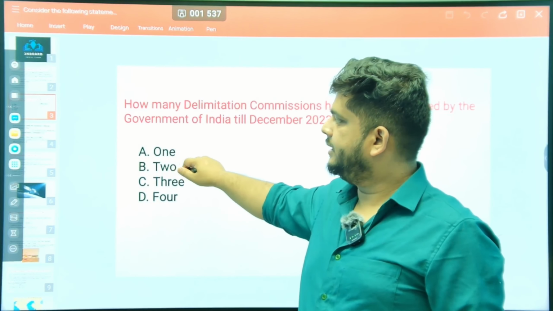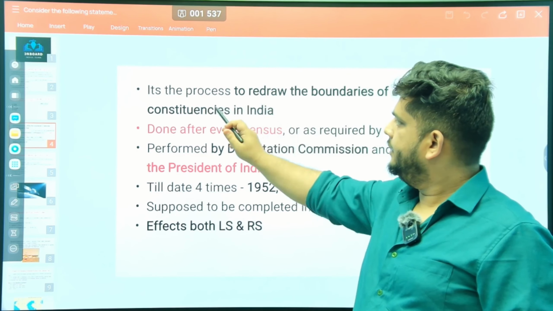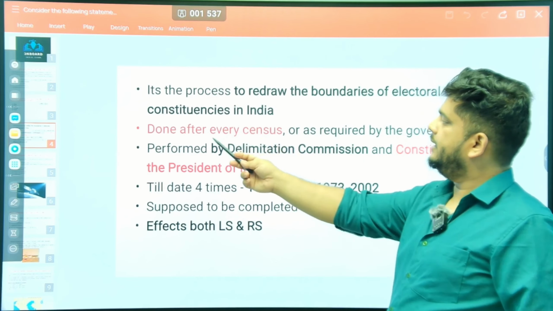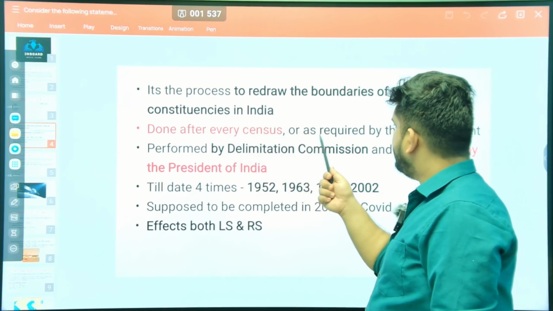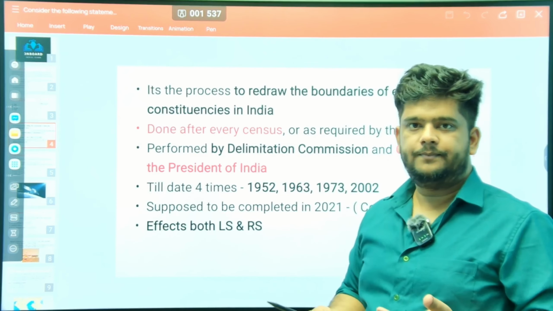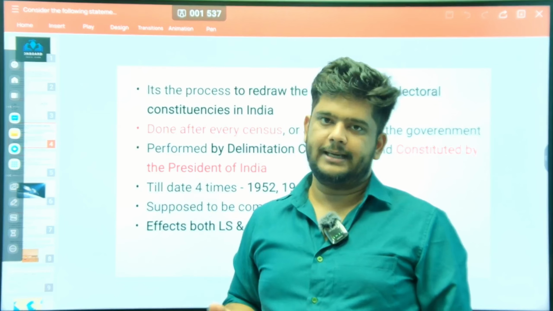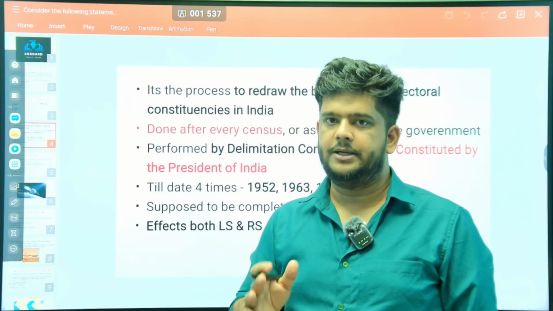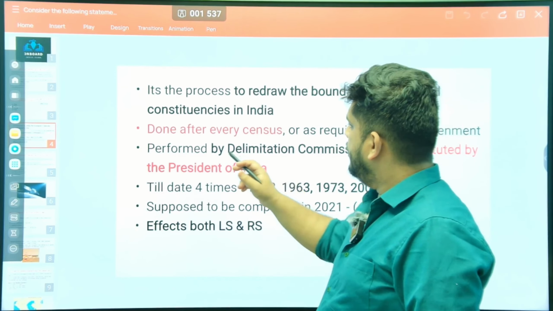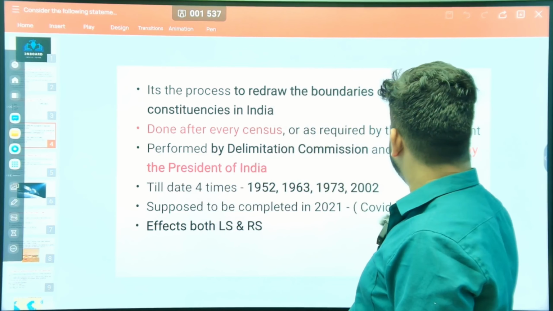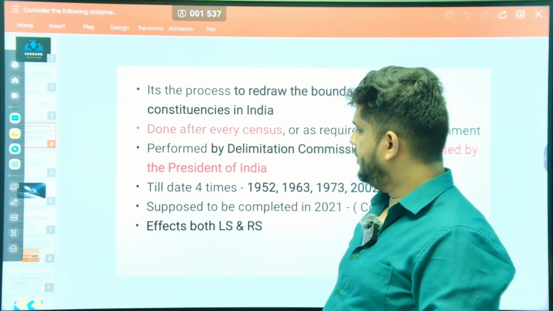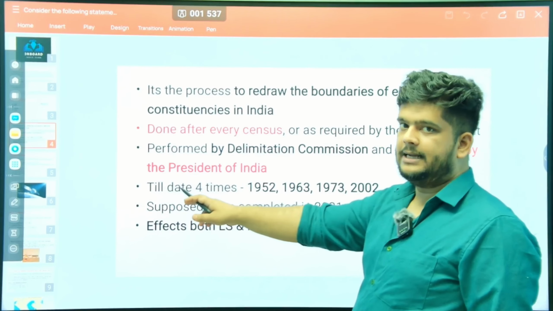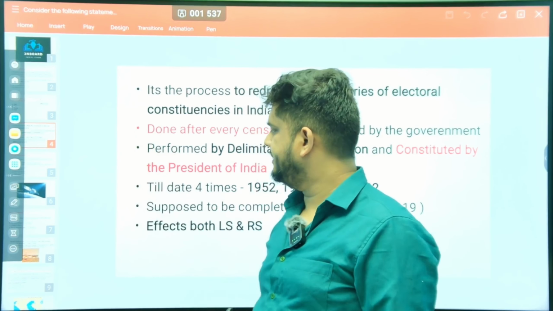Alright, let's study more about the Delimitation Commission. As you can see here, it's the process to redraw the boundaries. We have already discussed this, it is done after every census, or as required by the government. If the government wants to bring a Delimitation Commission, the government can bring it. It is not fixed that the government has to do it every 10 years. It's nothing of that sort. It is performed by the Delimitation Commission, constituted by the President of India. Till date 4 times: 1952, 63, 73 and 2002. These had come in UPSC 2024 as we have already discussed.